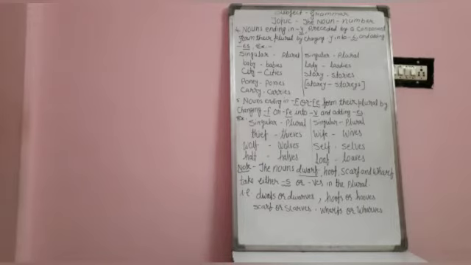It is ending with Y. Y will be replaced by I and ES will be added. So, the plural will be lorries. Some other examples are baby, babies, lady, ladies, city, cities, story, stories.